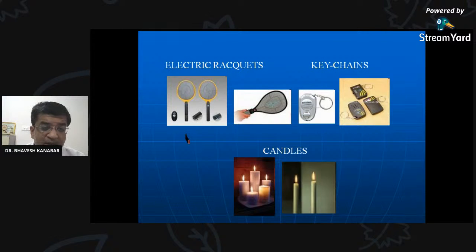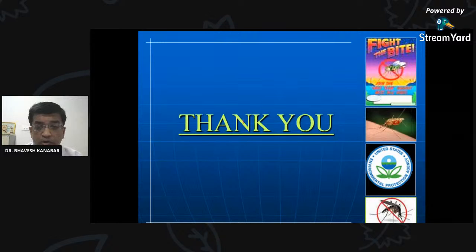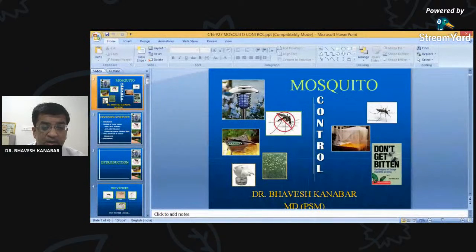Then there is the electric racket, such a racket you are already using. Kitchen, we haven't seen using kitchen. Candles, we haven't seen using candles for mosquito control measures. So that is about mosquito control measures. Wait, we are having the second presentation on anti-malarial month activity. That is also part of mosquito control measures. I am going to show you the photographs. We will take only about 15 minutes.